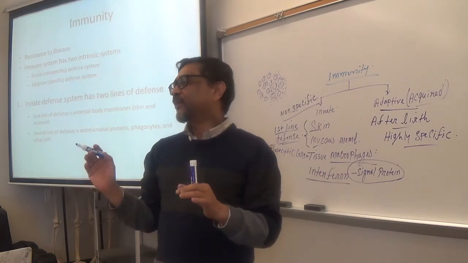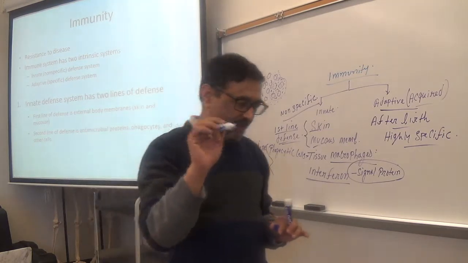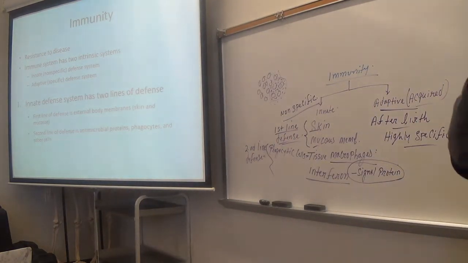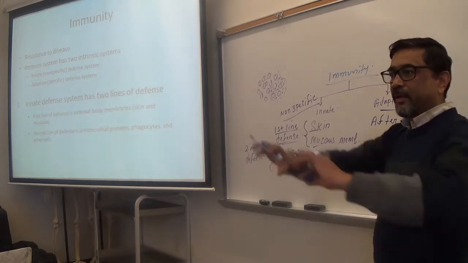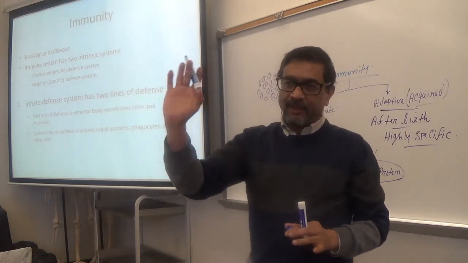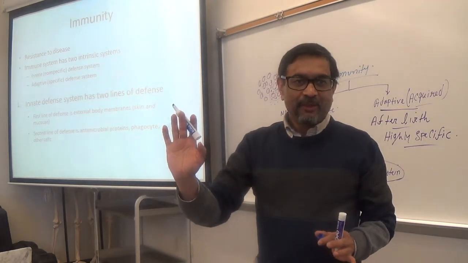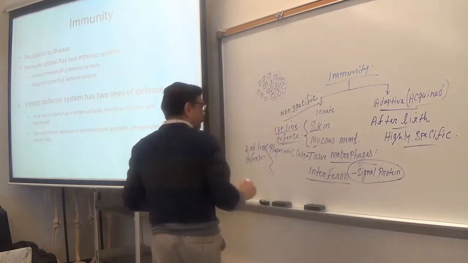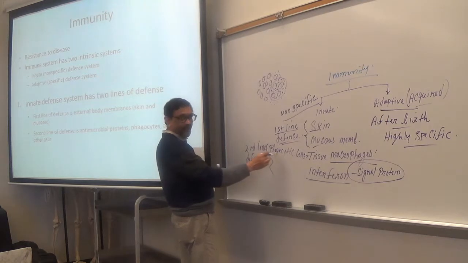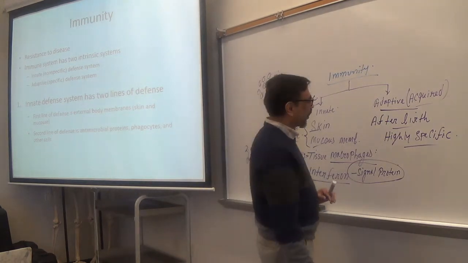So that signal protein released from the infected cells tells the surrounding healthy cells to get alert, ready to fight. Is it clear? So that is interferon. That is the second line of defense, phagocytic cells and interferons.